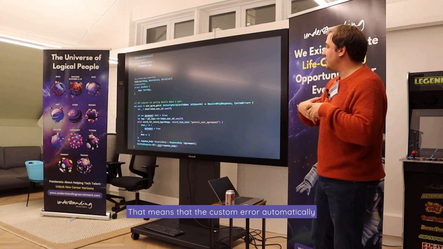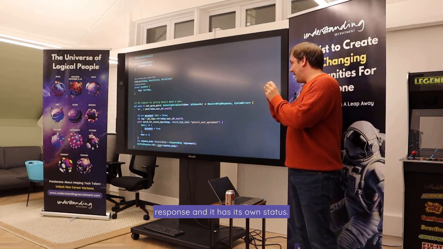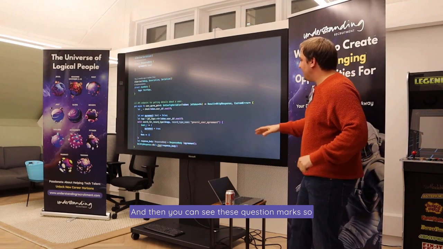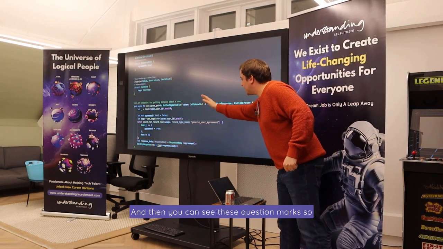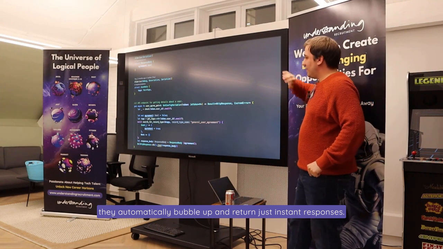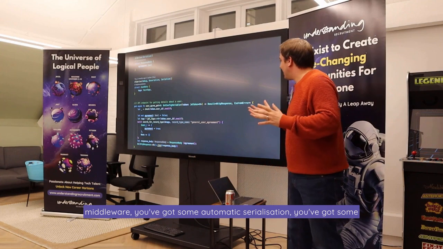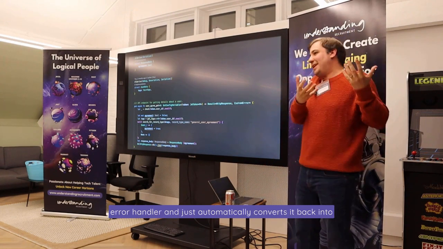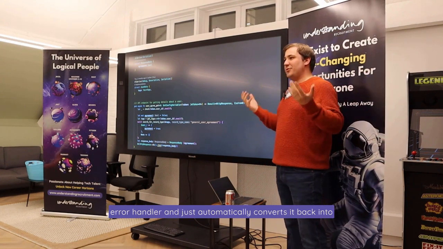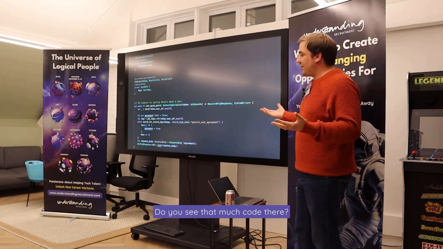That means that the custom error automatically converts itself into a response, and it has its own status. And then you can see these question marks, so they automatically bubble up and return responses instantly. So you can see here that you've got some middleware, some automatic serialization, some error handling that just automatically converts it back into an HTTP response with error codes. Do you see that much code there?